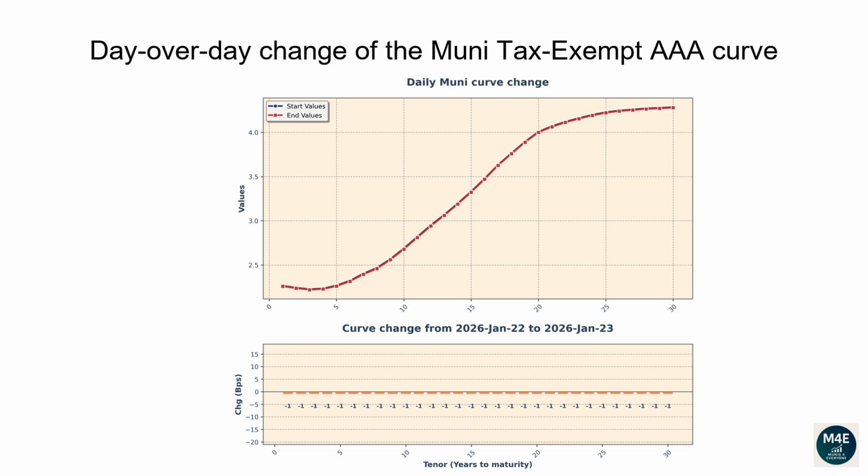The 1-year tenor changed -3 basis points. The 2-year tenor changed -2 basis points. The 5-year tenor changed -1 basis points. The 10-year tenor changed -1 basis points. The 20-year tenor changed -1 basis points. The 30-year tenor changed -1 basis points.